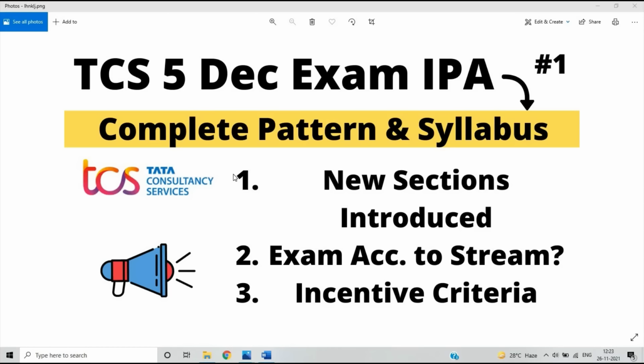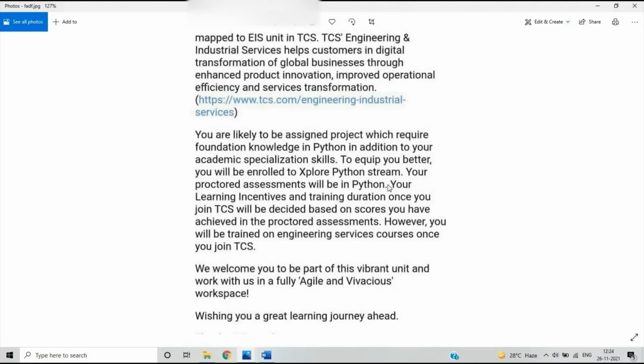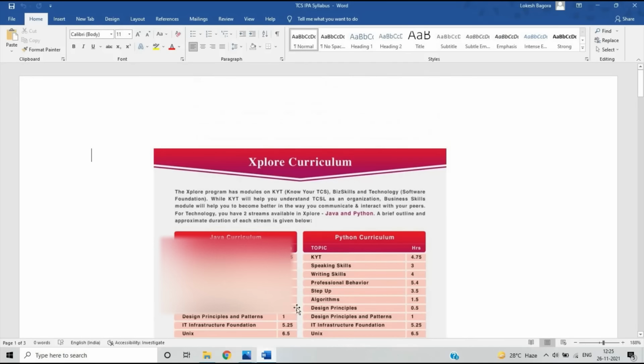Okay, so it will totally depend on the TCS team whether they will give you the Java or Python stream. Means one of the candidates got this Python stream, and the protocol assessment will be in Python also. If you got Java, the assessment will be in Java. Your learning incentive and training duration once you join TCS will be decided based on the score you have achieved in your protocol assessment. So this is just related to kick-starting your explore Python learning. This type of mail will come to candidates.